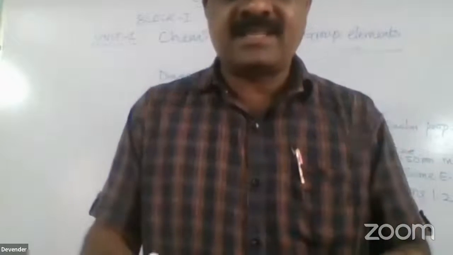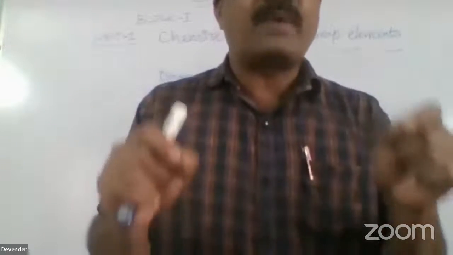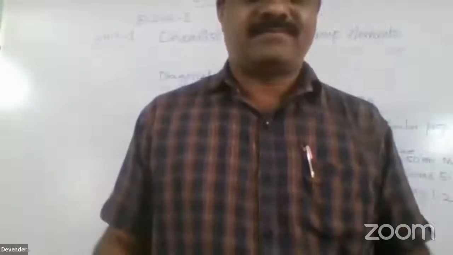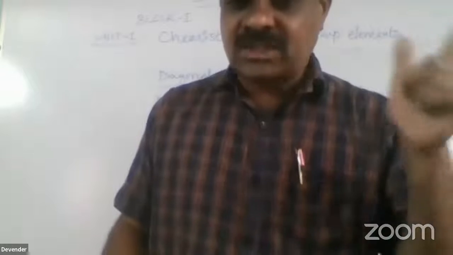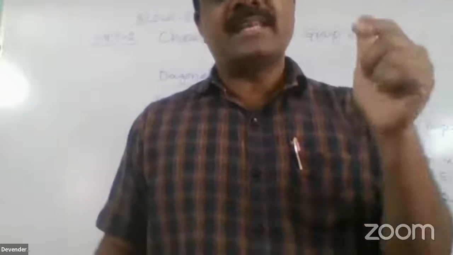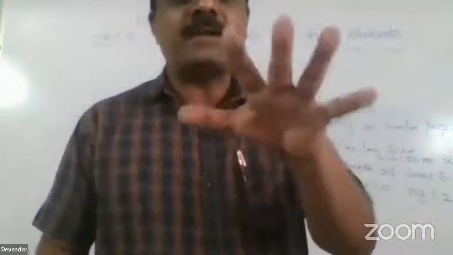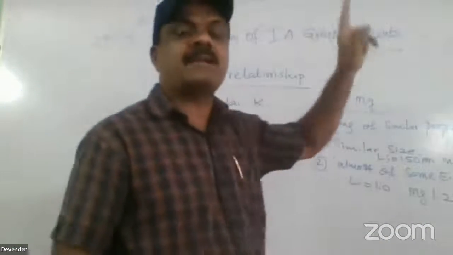Due to that reason, lithium is used in the manufacturing of aircraft. It is a light as well as a hard metal. That's why lithium is used for aircraft making. These five points are called the diagonal relationship between lithium and magnesium. Okay, friends, this is about lithium and magnesium.